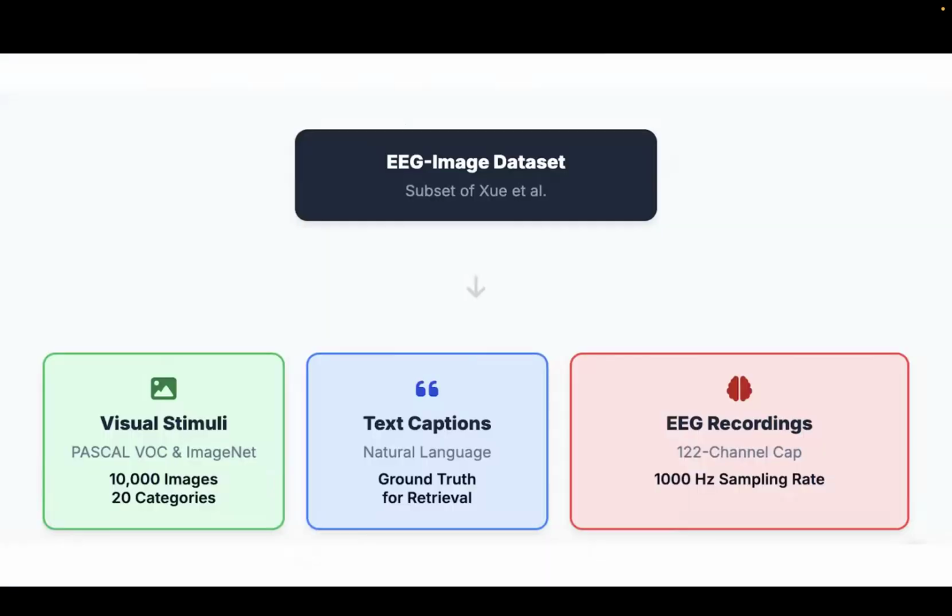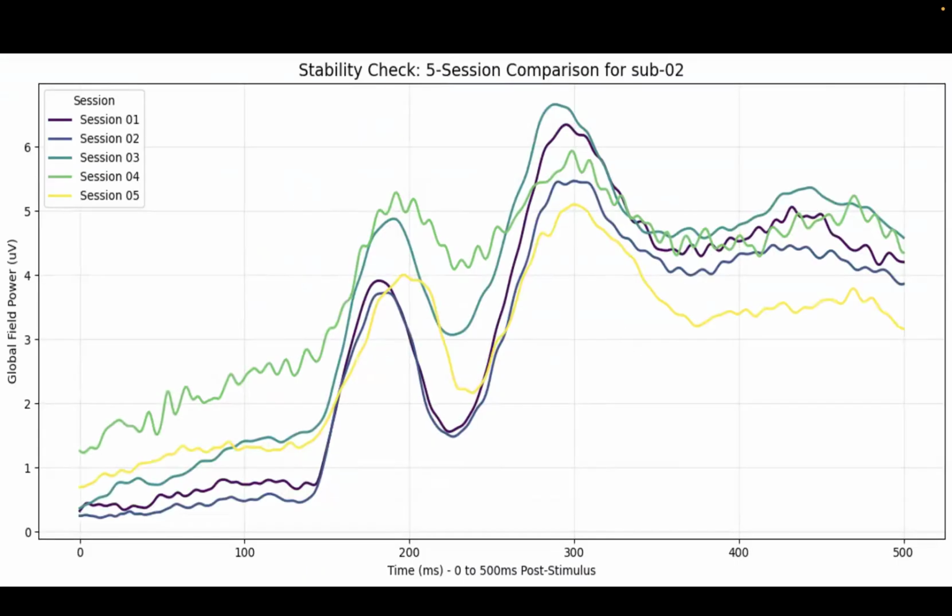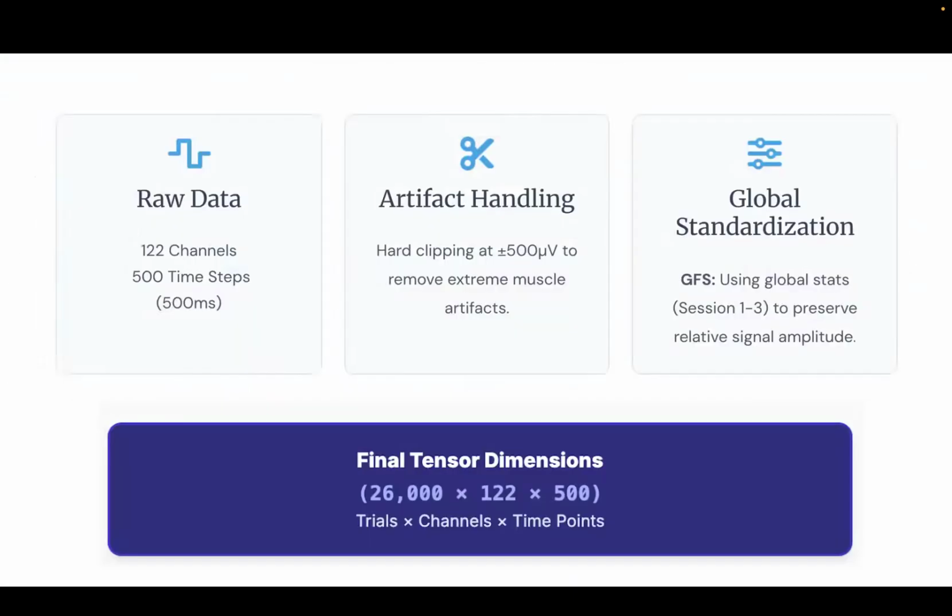Moving on to the dataset and data pre-processing, we used the EEG image subset from Shui et al., which has visual stimuli, text captions, and EEG recordings. There are trials for 13 subjects over 5 different sessions, and we are particularly focusing on low-speed data for 100 trials. So we have 26,000 total trials. We tried to analyze how the data looks, and this is what we found for a particular subject. We could identify some patterns which we are trying to use in our model architecture.